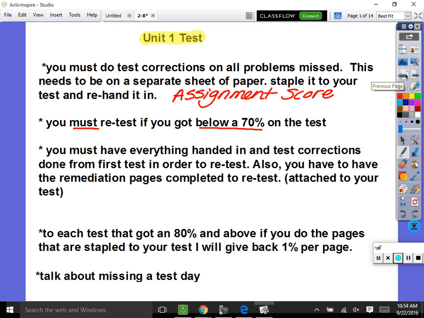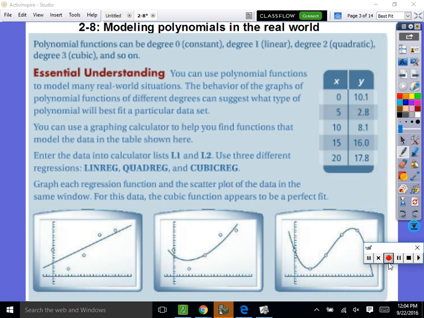All right. Here is what you have to know for the test. I have to give you homework this time, but we'll see how it goes. So 2-8 is just modeling polynomials in the real world. It's actually really easy because all we're doing is using our graphing calculator. There's really not a whole lot of math involved. It's just knowing how to use your calculator and type it in.